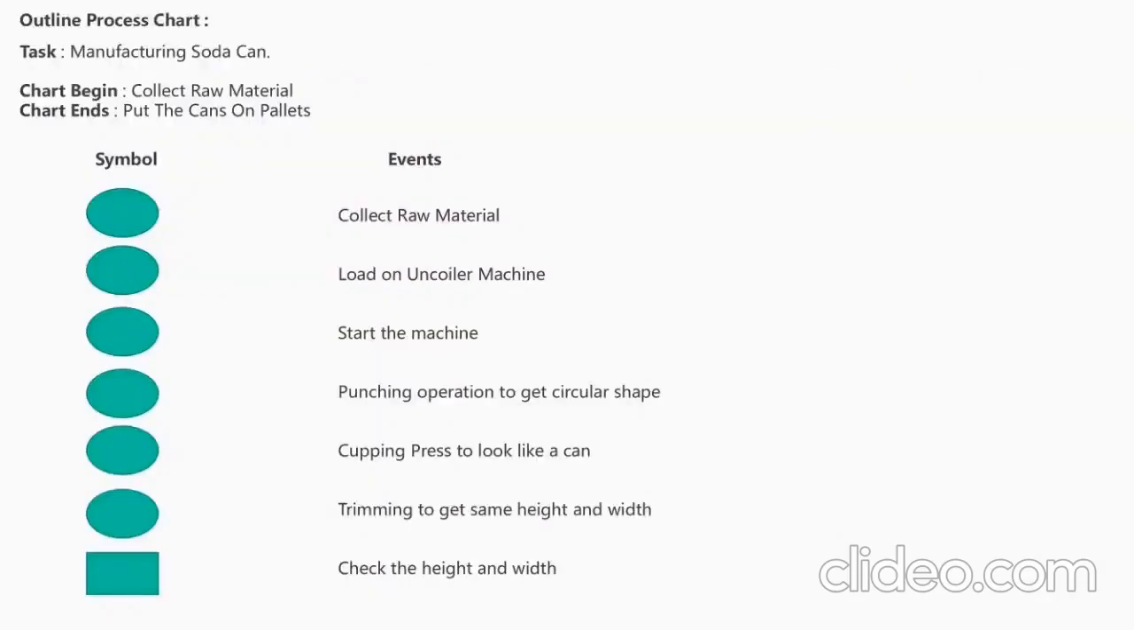This is an outline process chart. Basically, an outline process chart is a chart that gives an overall view of a process by recording only the main operations in proper sequence. In this chart, the circular symbol represents an operation and the square symbol represents inspection or checking for quality and quantity.